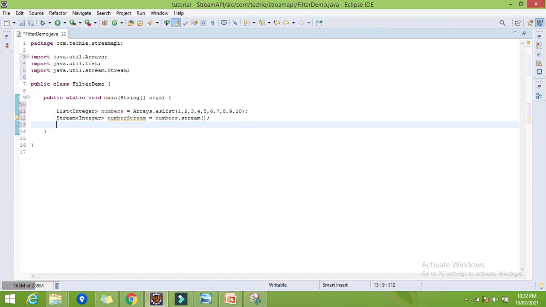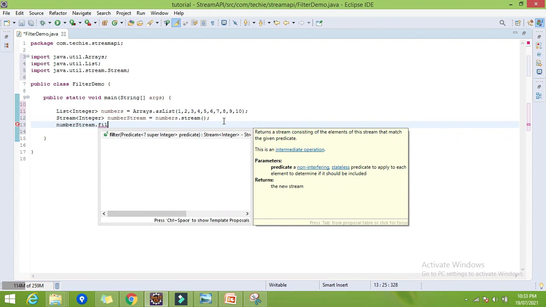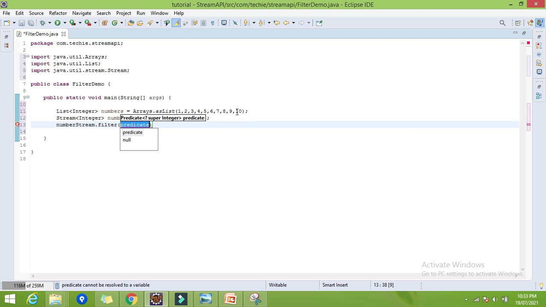Okay, so here I have used the method stream to convert the list into the stream. Now we can use the filter method of the stream API. So let's use the filter method on this stream, numberStream.filter. Here you can find the filter method takes the predicate as the argument. So I will explain what is the predicate.